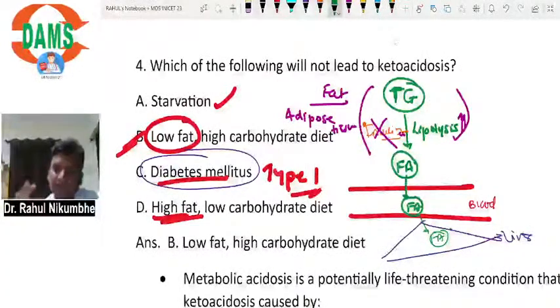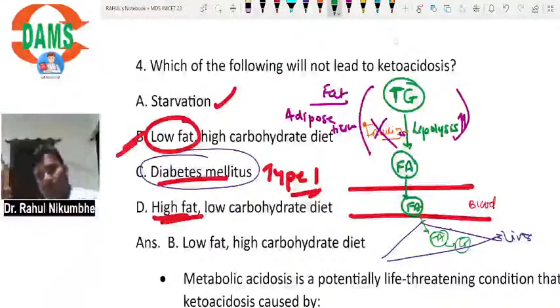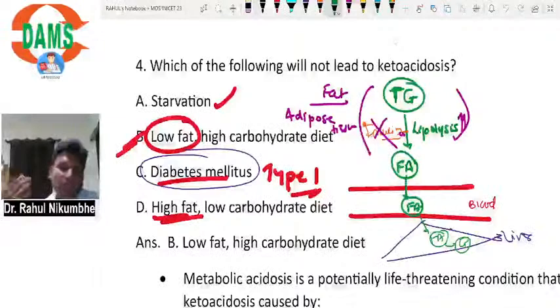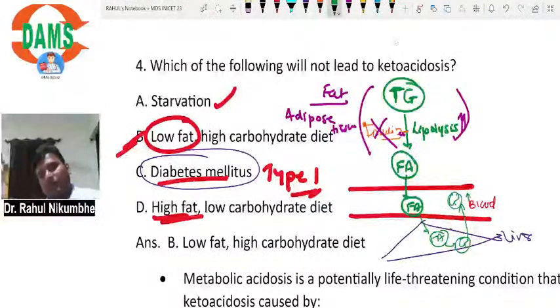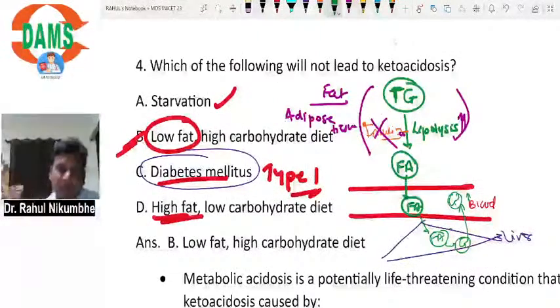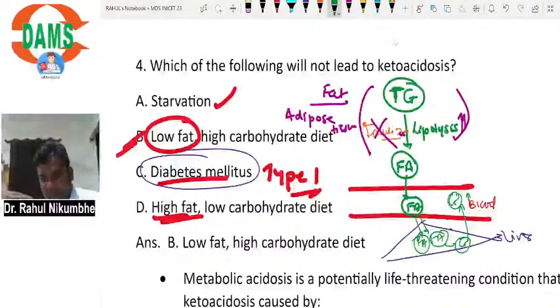Initially, the liver will convert these fatty acids into glucose. This process of formation of glucose from fatty acid is called gluconeogenesis. Gluconeogenesis means formation of glucose from non-carbohydrate substances. And now this glucose will enter the blood, so it is also responsible for increasing glucose. But now what happens? A lot of fatty acids are entering the liver. The liver is not able to convert all fatty acids into glucose because the liver has limited enzymes.